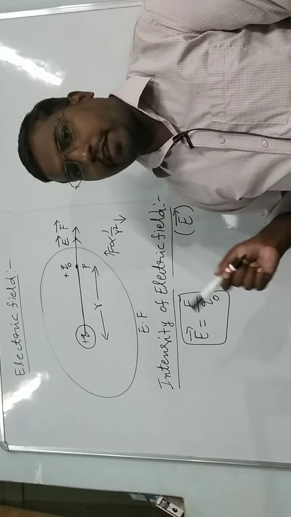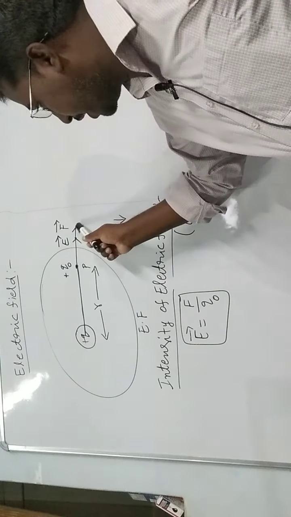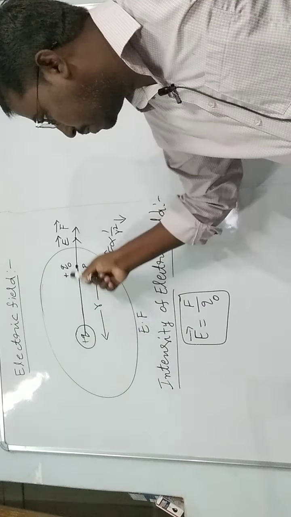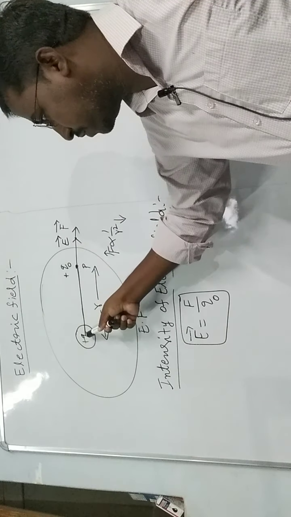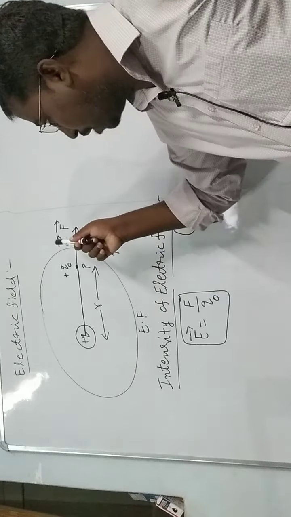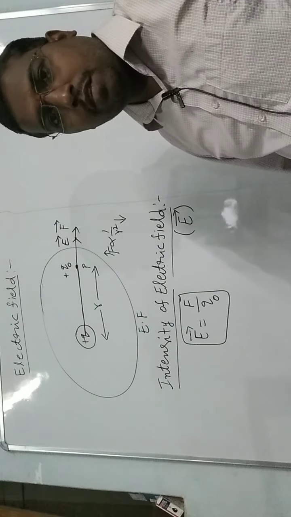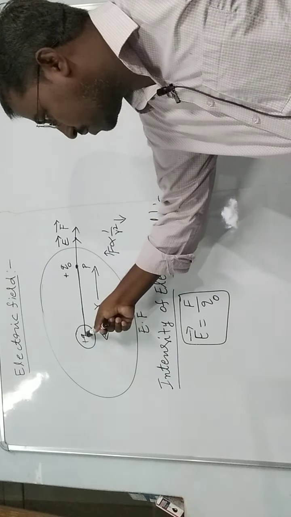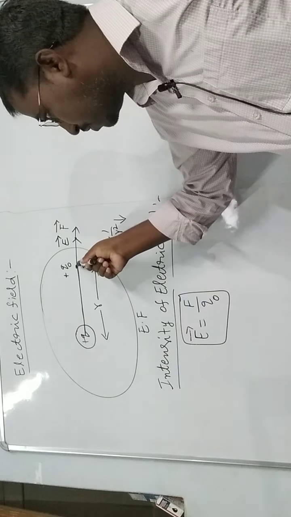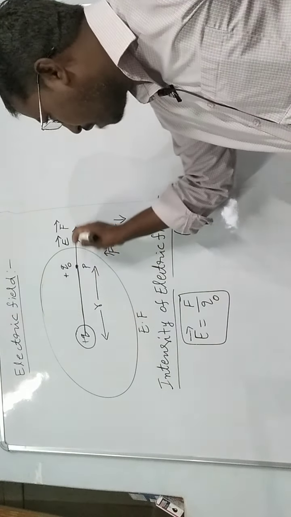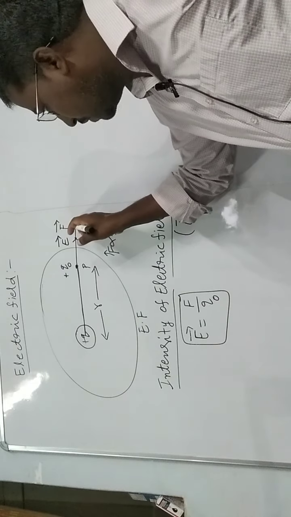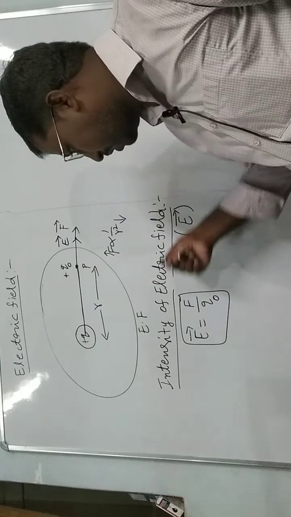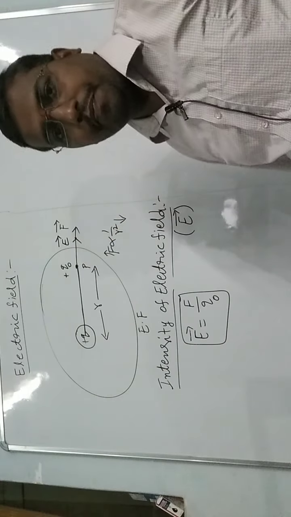Okay, so once again I will tell you, the force direction is from plus Q to the P side. The electric field direction is also from plus Q to the P side. Why do we take this side? It depends on the force, because plus Q acts with a repulsion force on this plus Q. Repulsion means it is pushed away. So the electric field is also in the direction of F bar.